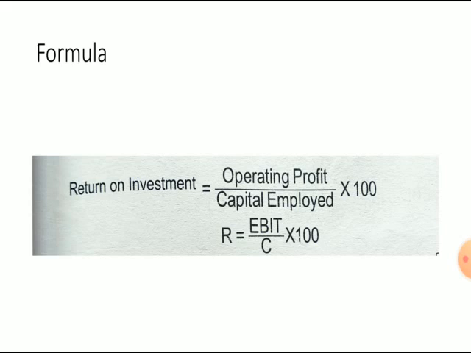First we have to compute the operating profit or EBIT, then compare it with the capital employed, so that we get the return we are getting from the investment. To calculate operating profit or EBIT, the formula is sales minus variable cost minus fixed cost. By using an income statement also you can calculate EBIT, or with the formula: sales minus variable cost minus fixed cost.